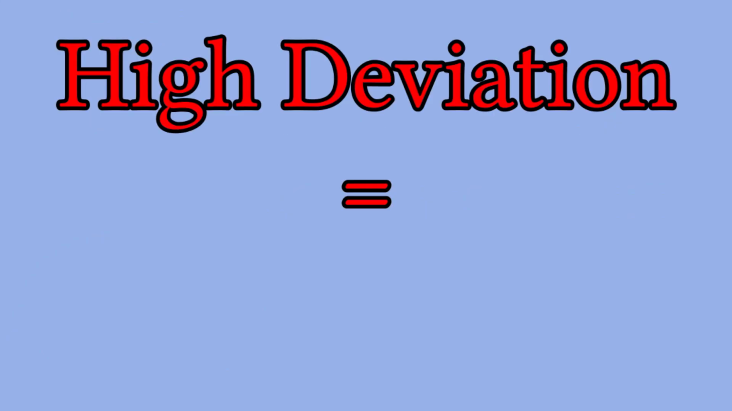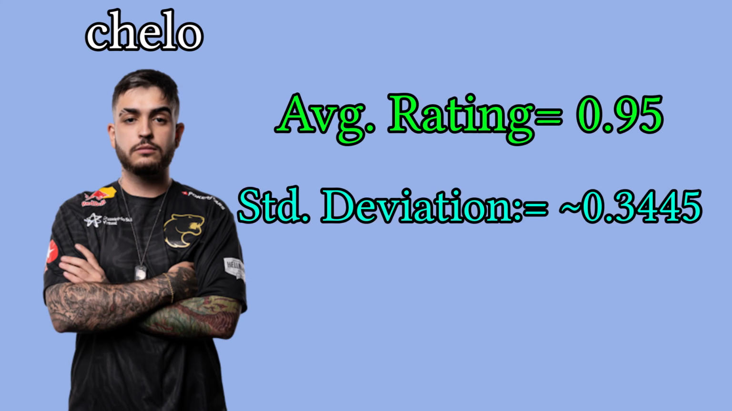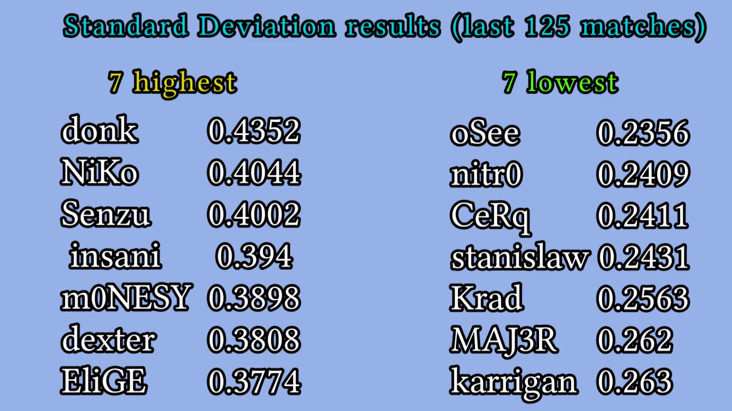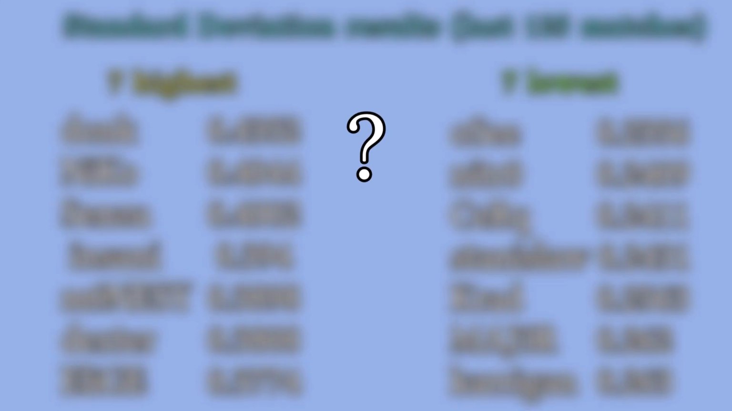High deviation equals chaos. CHELO's deviation. It's kinda high, but not even close to the big fish. And this has a reason that I will explain further. First, let's take a look at the results of using the standard deviation formula. As you can see, the players that varied the most are, in their majority, really good players. But why is that? Well, there is a reason.